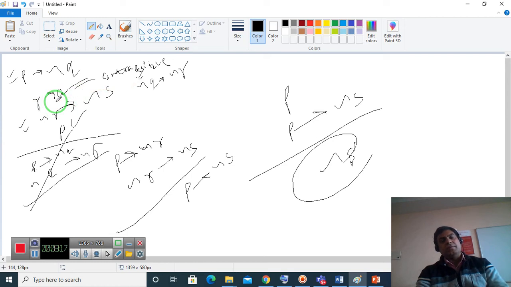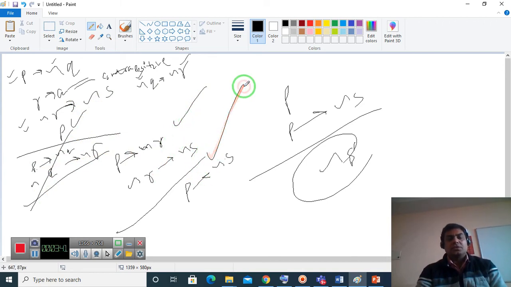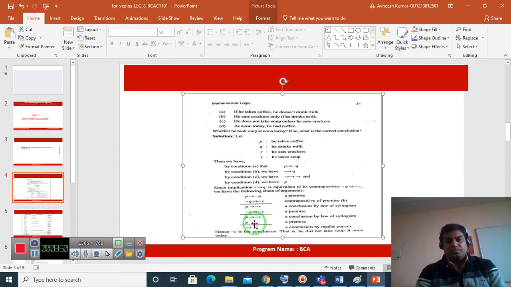So we should change the variables and just apply the negation. We got this. So we should use these two, this one and this one. So P conditional negation of Q, negation of Q conditional negation of R. Just by the syllogism law, we get this. We use this, the third one here. Again we use the syllogism law. We use this, we have this, and the last premise is P. Then it becomes negation of S. Negation of S means that the conclusion is that he did not take soup at noon today. Getting?